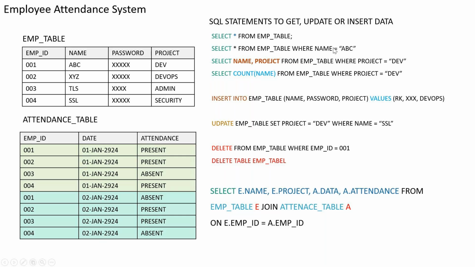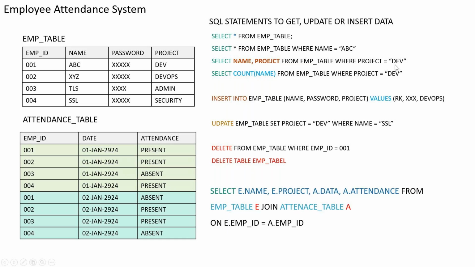How many records will I get? I will get only one record because I have only one ABC here. But here I may get multiple records. Say, in here also I will get only one. But in case I add multiple projects, because one project will not be just one person, right? You can have 10 people in the same project. If you add all the data here, you will get this information.